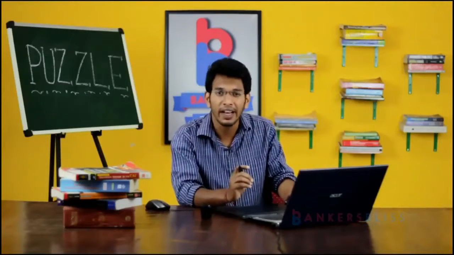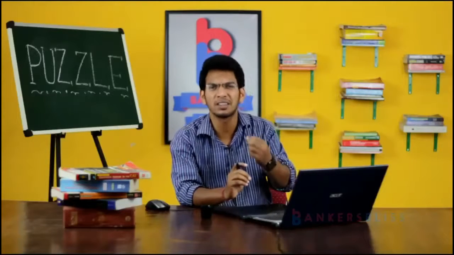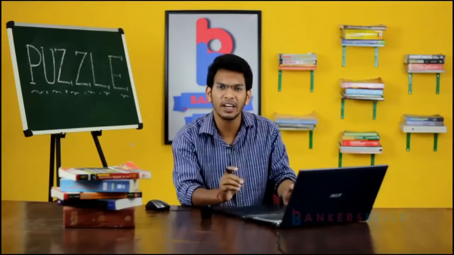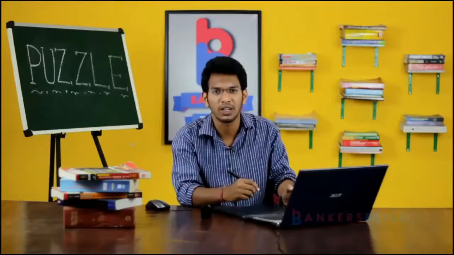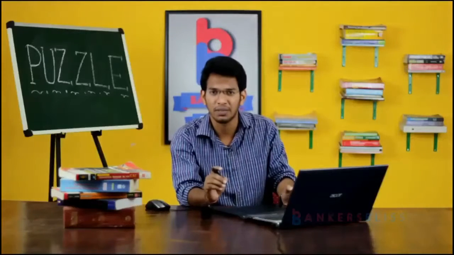What is the right hand side? Only the positive information related to the person, and on the left hand side the negative information. This is a very simple 3 step shortcut trick. If you follow this, you can definitely solve a number of puzzle problems. Suppose a third constraint is given, you just write it as a heading and write the persons as it is. Is it clear? Then move to the problem.